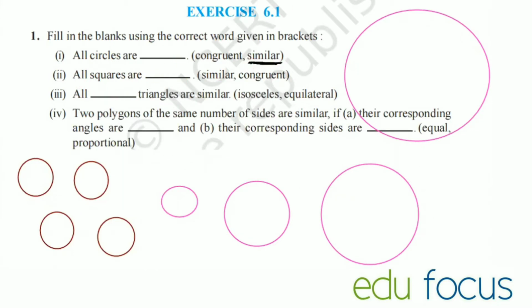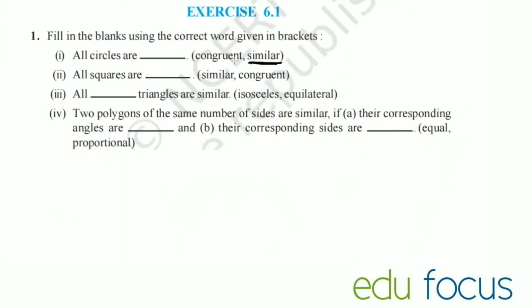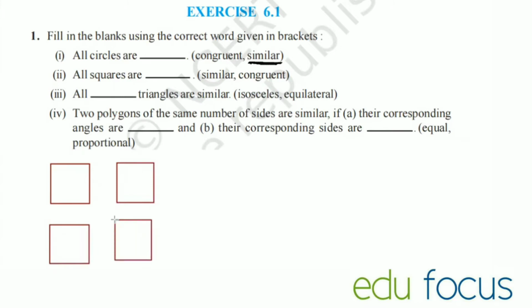All squares are, similar or congruent. So let me draw squares now. This is a square. If I draw squares of the same size, then they would be called congruent. Now see, these four are of the same size, so they are congruent.